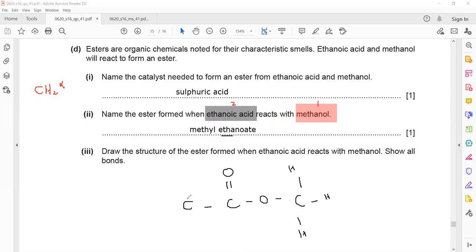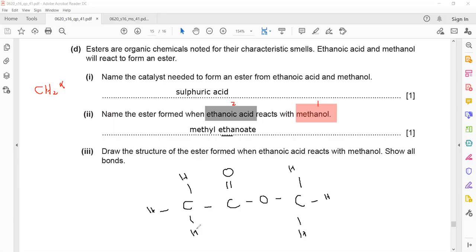Same thing, this carbon forms a single bond here, so 3 hydrogens are left: 1, 2, 3. So this is the structure of methyl ethanoate, which is formed by a reaction between ethanoic acid and methanol. Is it clear?